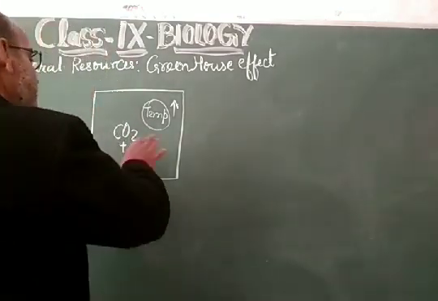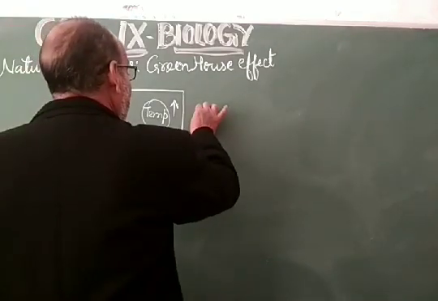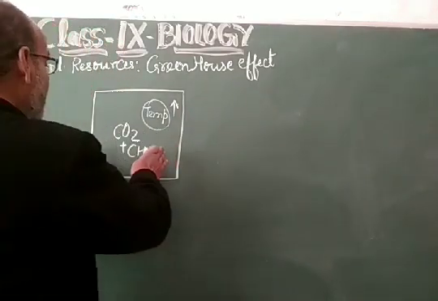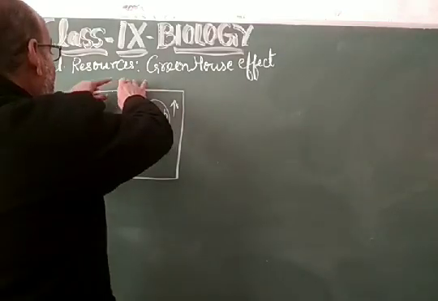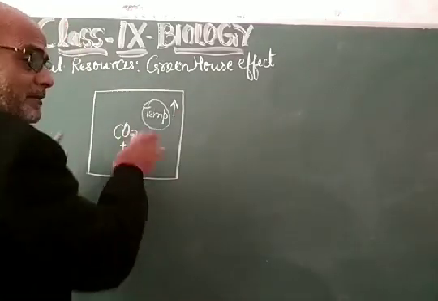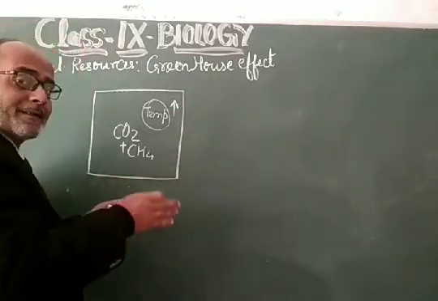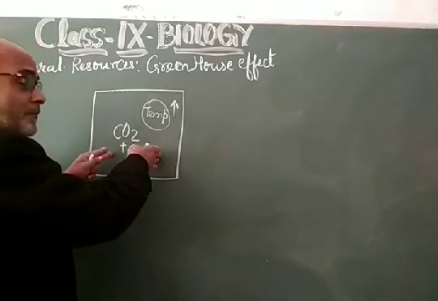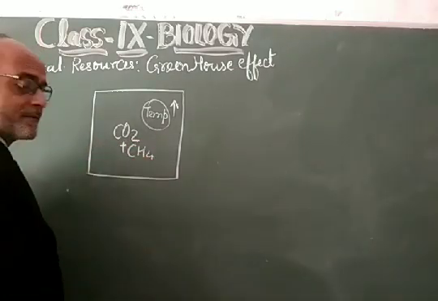And the temperature of the outer environment, apart from this glass, will be less than the temperature present inside this glass chamber.